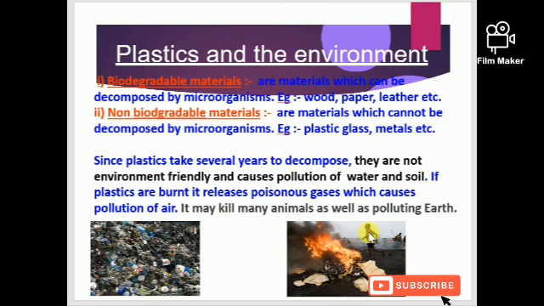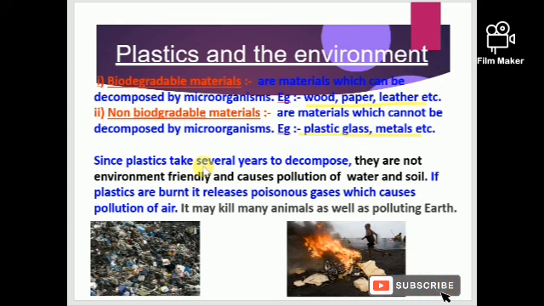Now we'll talk about plastic and the environment. Let us study that materials are of two types from the environmental point of view. First one is biodegradable material. By the name it is clear, materials which can be decomposed by the action of microorganisms are called biodegradable materials. Example, wood, paper, leather, etc. While non-biodegradable materials are the materials which cannot be decomposed by the action of microorganisms. Example, plastic, glass, metals, etc.